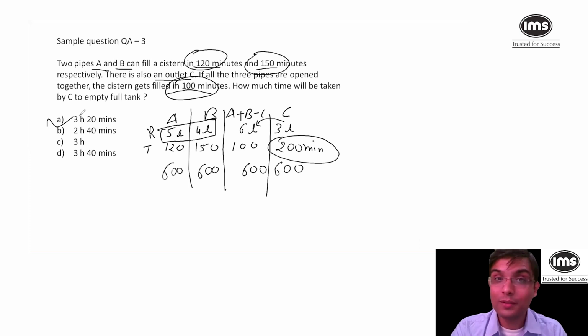I hope you have understood. So LCM is also one of the very simple ways of doing this question. Anyone? Any queries? This was an easy one, right? Okay. So yes, I'll just explain it for C once again.